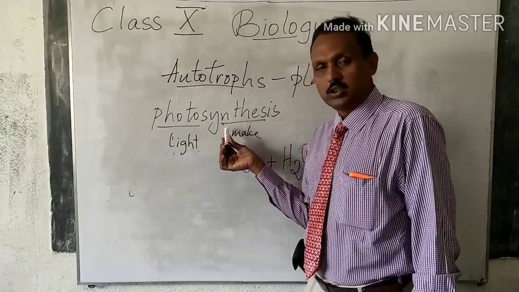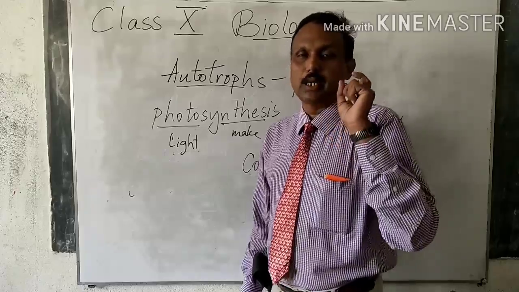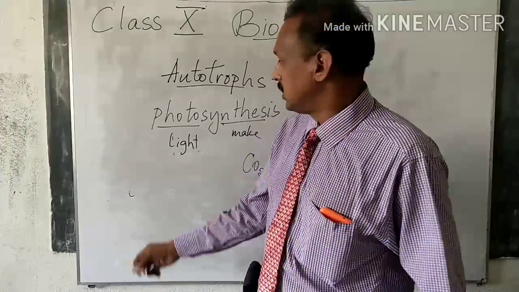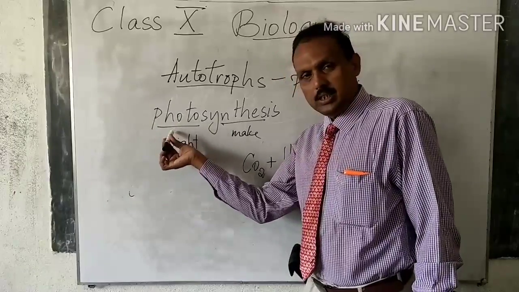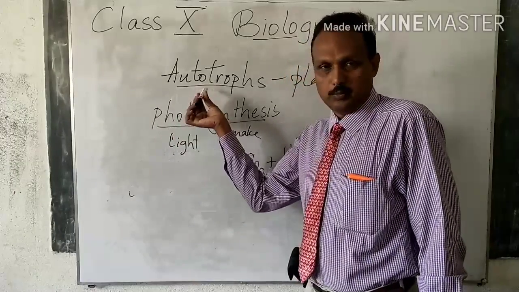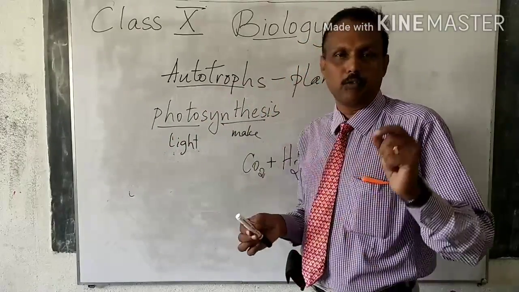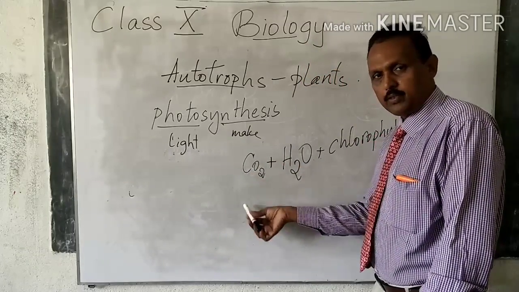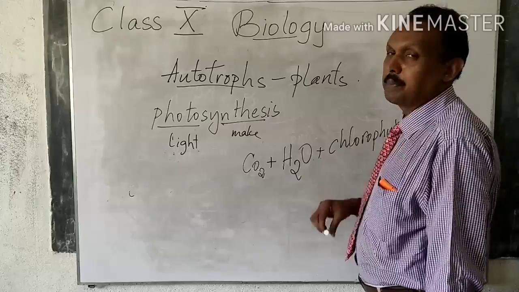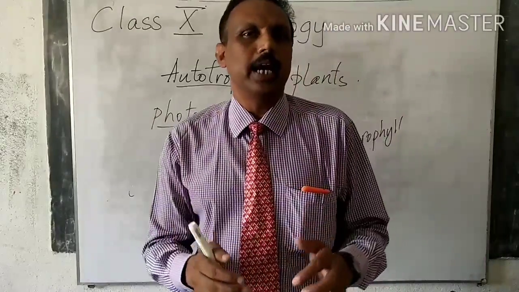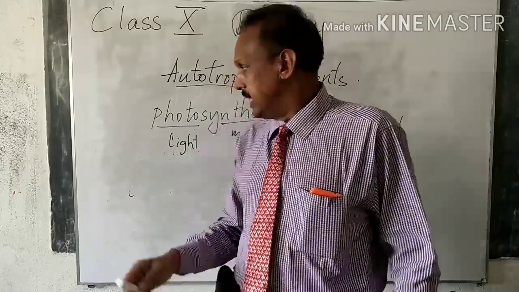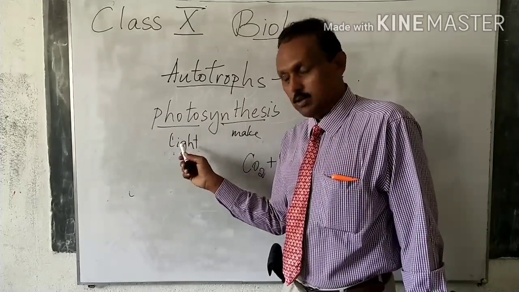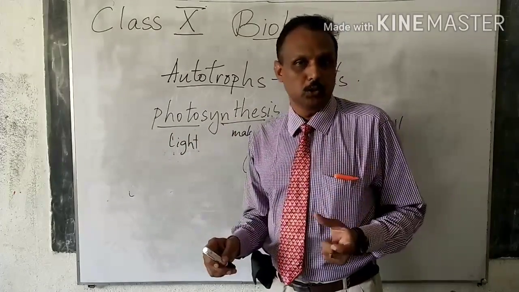So what do you mean by photosynthesis? Photosynthesis is a process. Always remember that word, process. When you are learning science, process is very important. It is a process by which autotrophs, particularly we are learning the example of plants, prepare food with the help of carbon dioxide, water and the chlorophyll present in the leaves, and with the help of sunlight. And that process is called photosynthesis. Once again I repeat, photosynthesis. Photo means light, synthesis means to make.